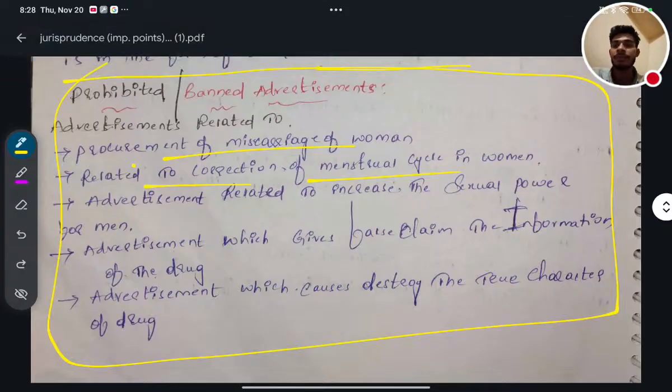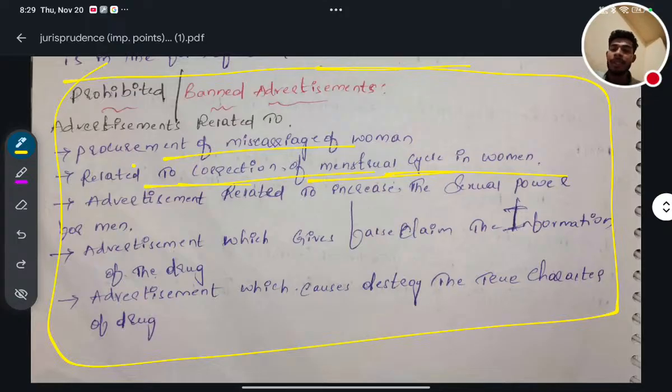Sometimes it is also episodic: it comes, it is treated, it comes again. So all these can't be treated by any kind of magic remedies. Still, you can't advertise that my magic can correct the menstrual cycle in women.